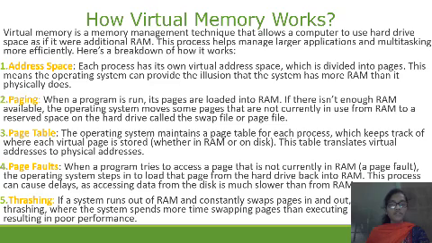Here is the breakdown of how it works. Address space: each process has its own virtual memory address space, which is divided into pages. This means the operating system can provide the illusion that the system has more RAM than it physically does. Paging: when a program is run, its pages are loaded into RAM. If there isn't enough RAM available, the operating system moves some pages that are not currently in use from RAM to a reserved space on the hard drive called the swap file or page file.